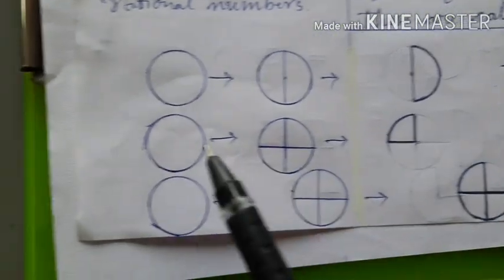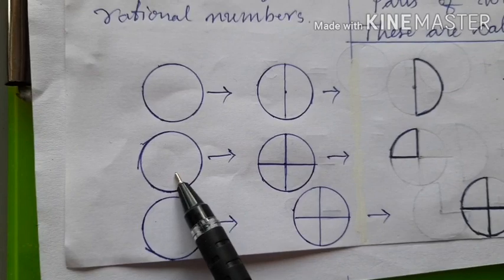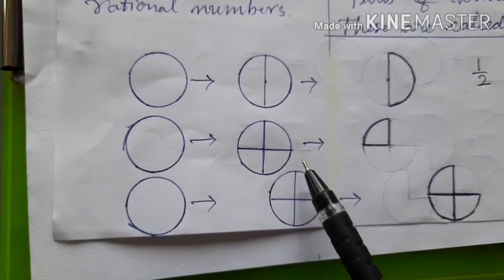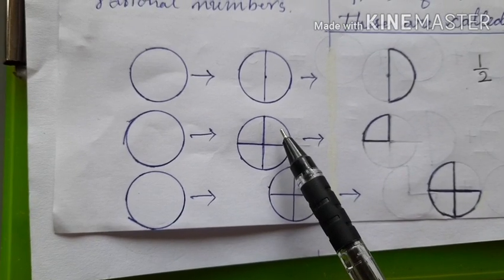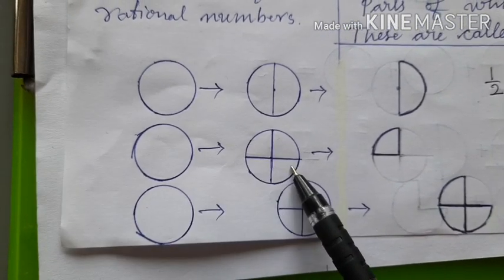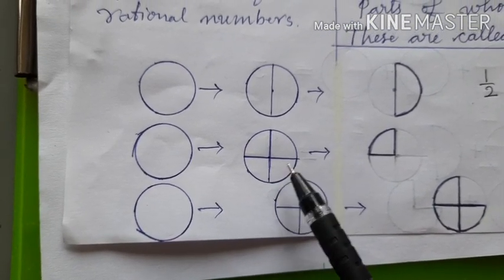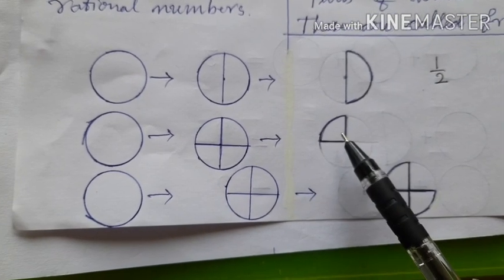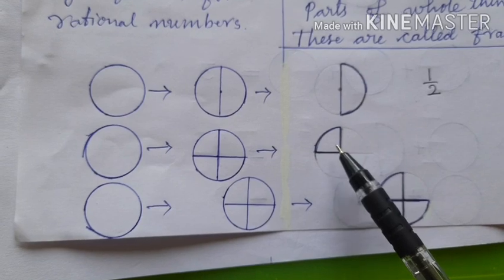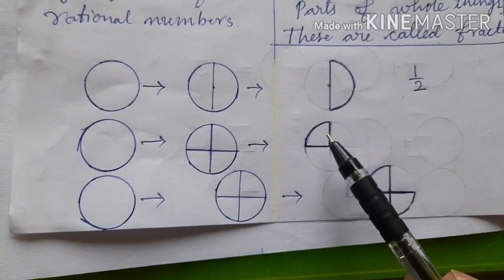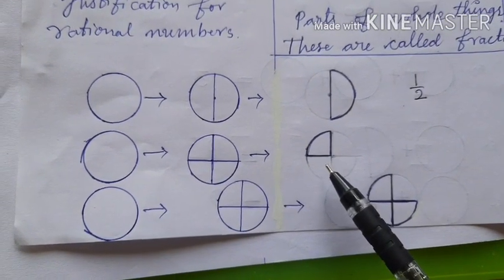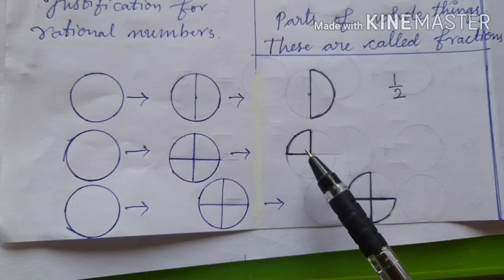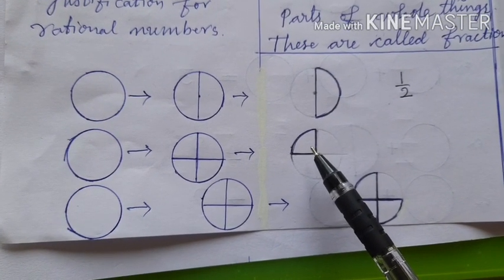Right? Now let us come to this whole thing. This whole thing is written as 1. But this one whole thing is divided into 4 equal parts. See here, 1, 2, 3, 4. Into 4 equal parts I have divided. Out of 4 equal parts, how many parts have I taken? 1 part. Then is its value 1? No. Its value is greater than 0 but less than 1. So it is incomplete. But what is its value? Its value is written as 1 by 4.